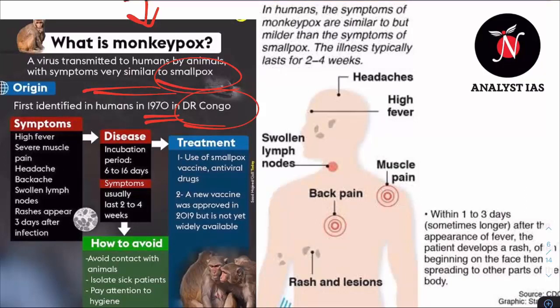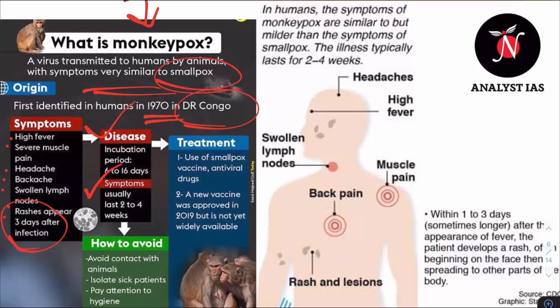The symptoms are high fever, severe muscle pain, headache, backache, swollen lymph nodes, rashes, etc. Right? And rashes would show up after the infection has sustained for 3 days. The incubation period for this particular disease is 6 to 16 days, and symptoms usually last up to 4 weeks, ranging from 2 to 4 weeks, right?